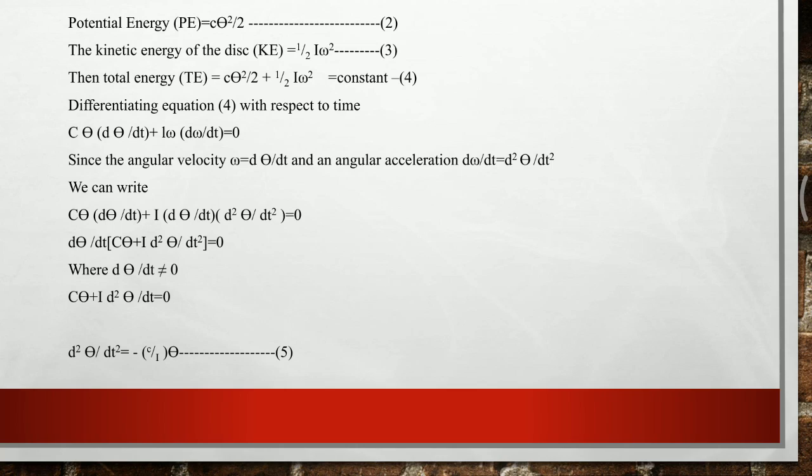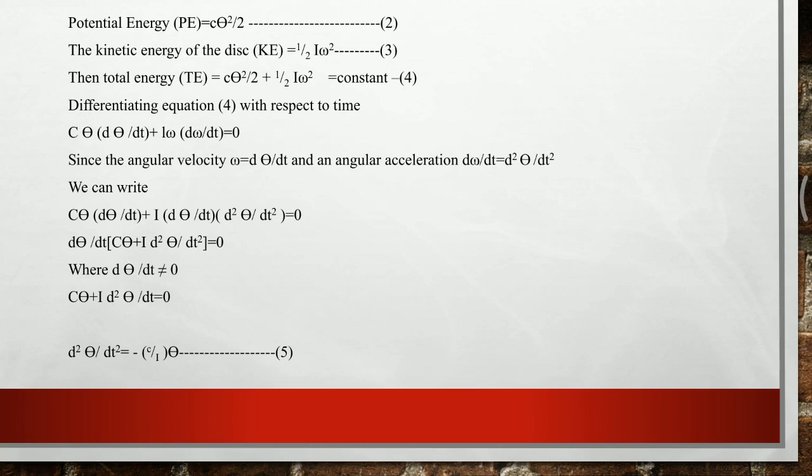Now, we have to differentiate this expression with respect to time, that means with respect to t. Now, to differentiate this equation 4, first we have to take c by 2 common, outside. Differentiation of theta square, differentiation of x square with respect to x. In other words, first we shall understand what is the differentiation of x with respect to x. Differentiation of x with respect to x is 1.